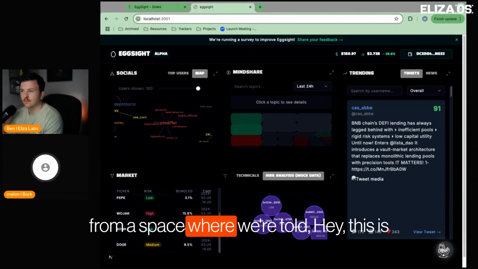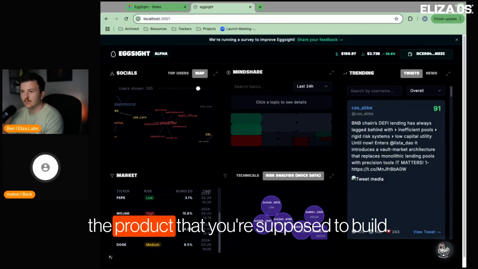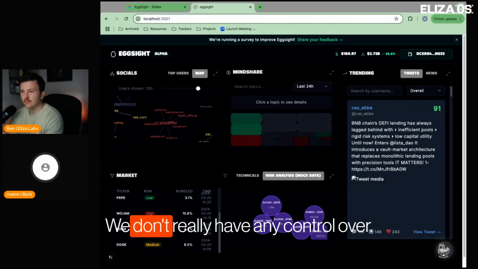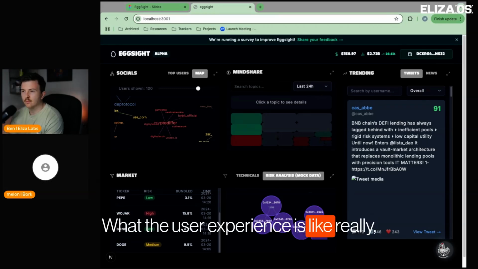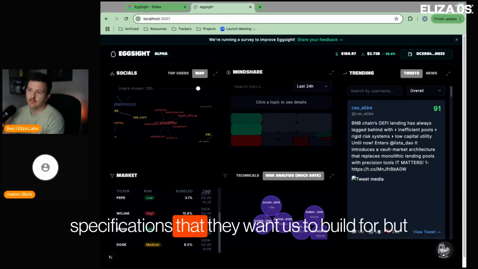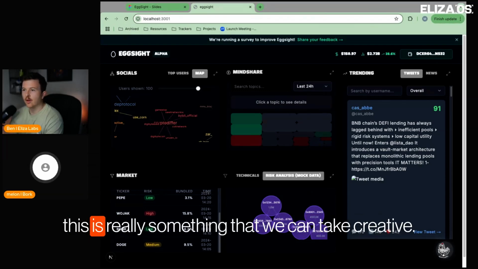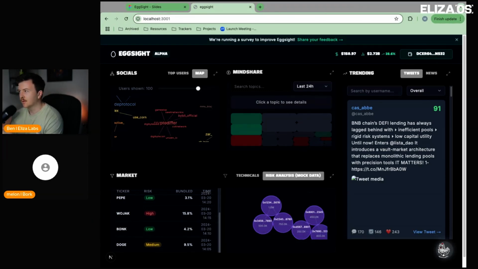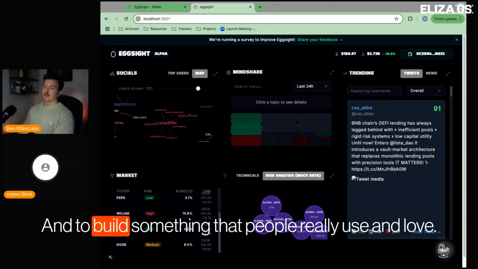That's really where our passion lies. Both Gaby and I came from a space where we're told, hey, this is the product that you're supposed to build. We don't really have any control over what the user experience is like, because the client has very specific, different specifications that they want us to build for. But this is really something that we can take creative freedom on. Nice. Yeah. And to build something that people will really use and love.